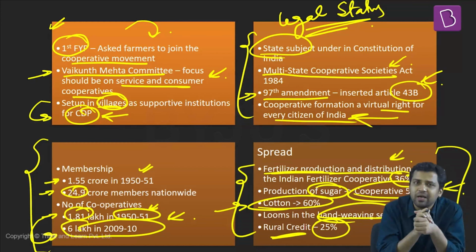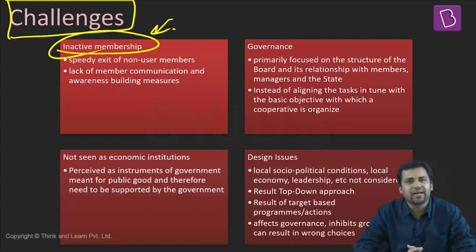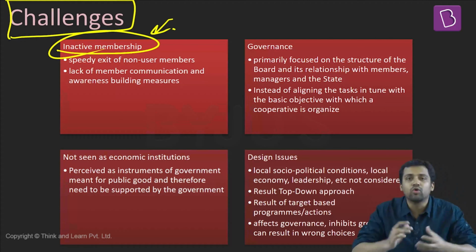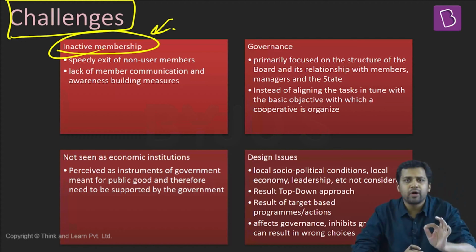In India, there are many cooperatives and there are many members in these cooperatives. But the problem is, many times you will find members who are inactive. Their name is there in the cooperatives, but they do not contribute to the cooperatives. Membership to cooperatives is important, but what is also more important is active membership.